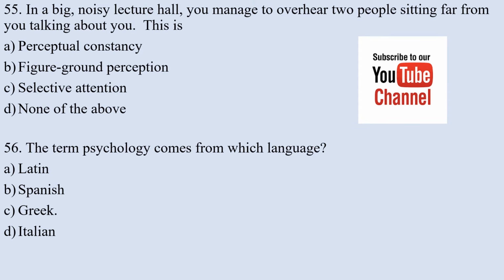In a big noisy lecture hall, you manage to overhear two people sitting far from you talking about you. This is called A. Perceptual consistency, B. Figure ground perception, C. Selective attention, D. None of the above. The correct answer is C.